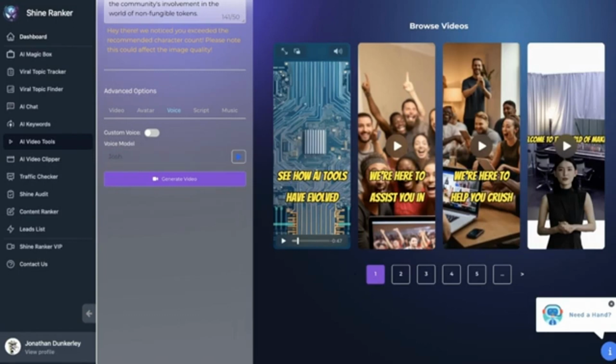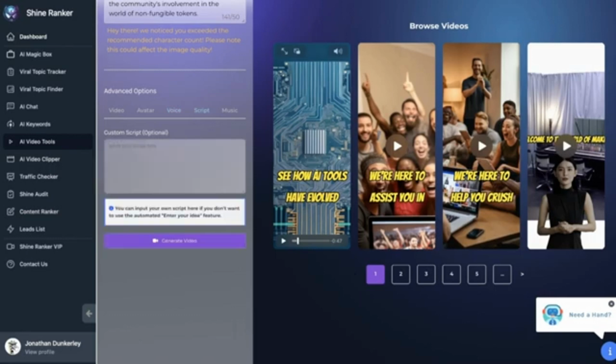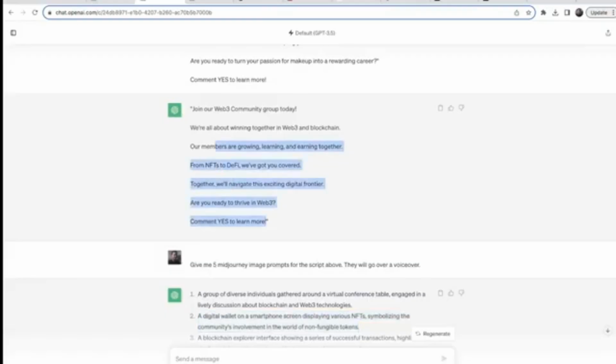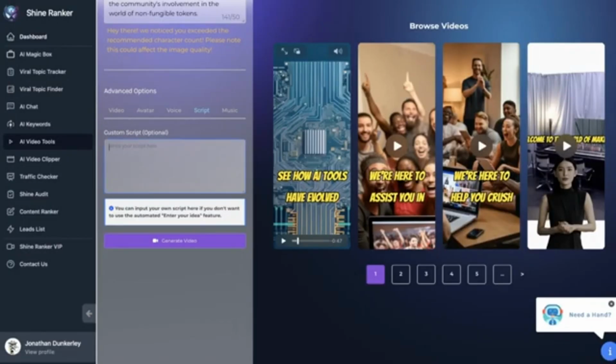And then that voice is going to be in my video. Now, the next tab is script. And we can take that script that we generated in ChatGPT. So I'll just copy this, go back over to Shineify, and I'm going to paste in the script.